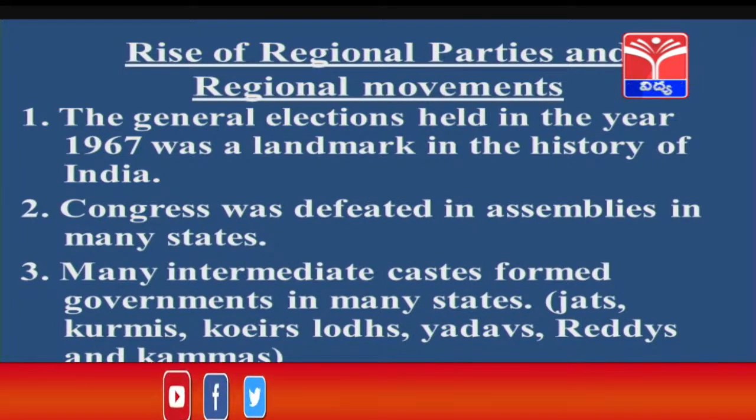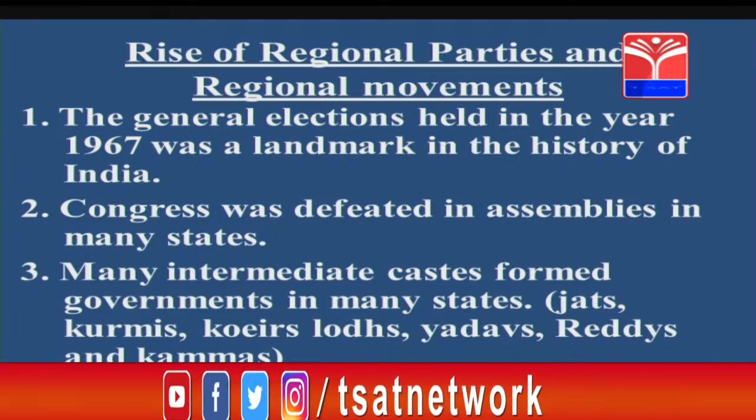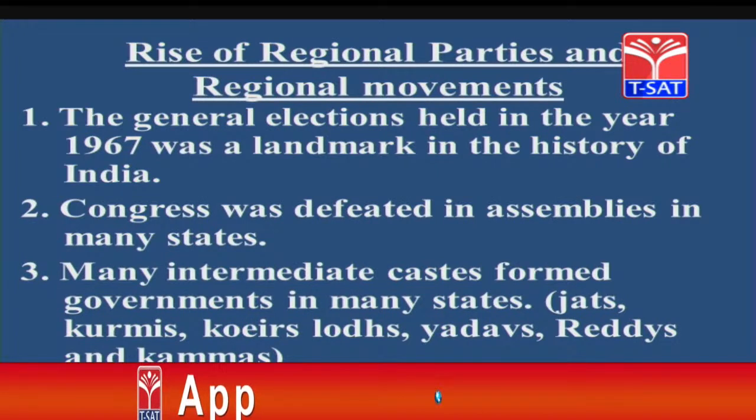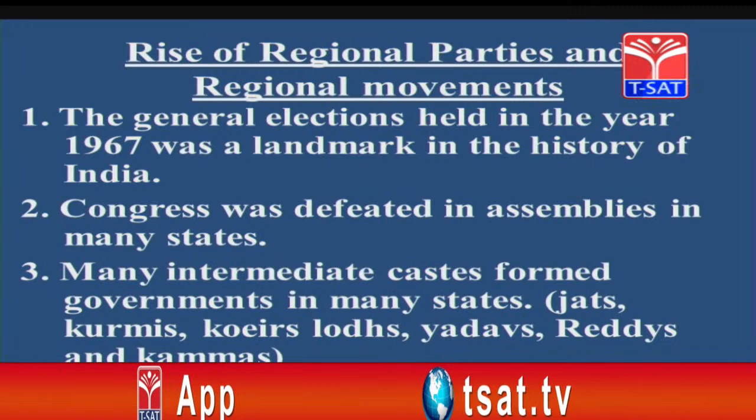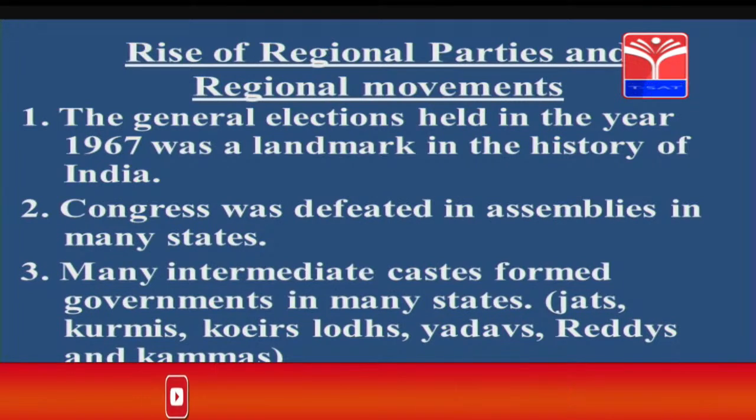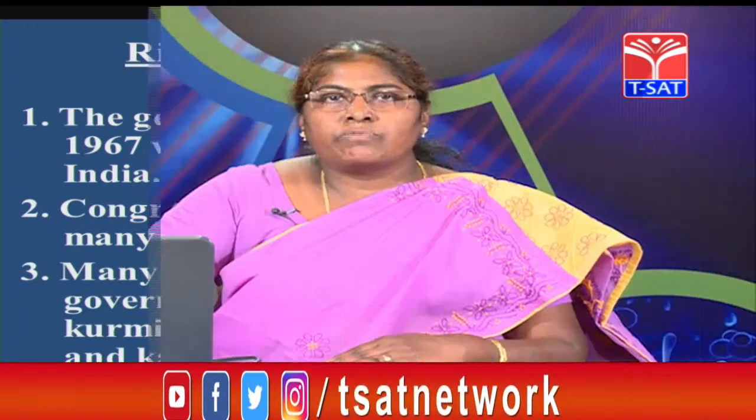Congress was defeated in assemblies in many states. Many intermediate castes formed governments in many states, like the Jats, Kurmis, Koyars, Lodhs, Yadavs, Reddys and Kammas. These are the castes which benefited from the land reforms, and they became rich and could voice out their opinion and formed many of the governments in different states of India.